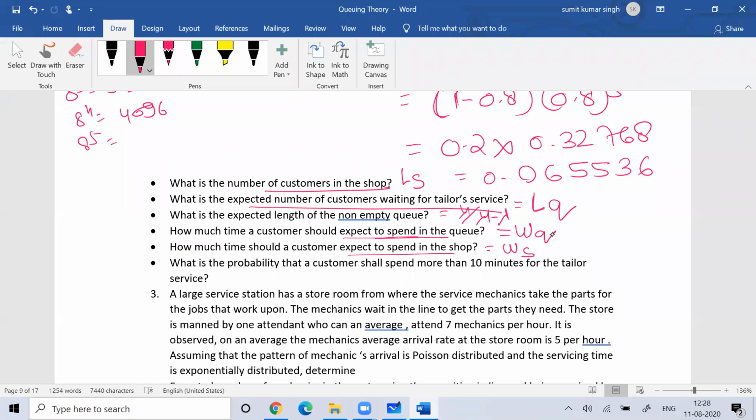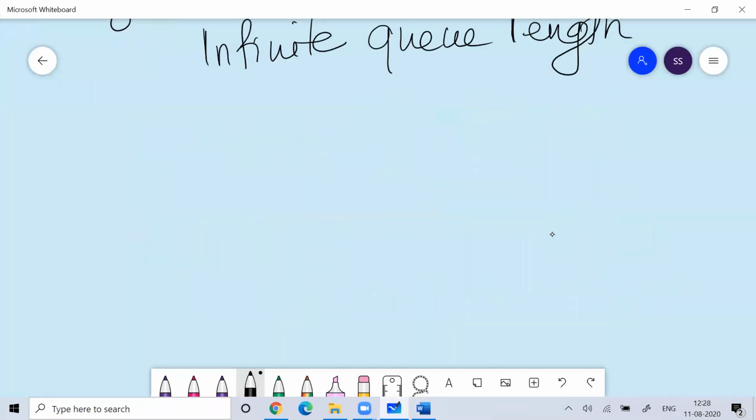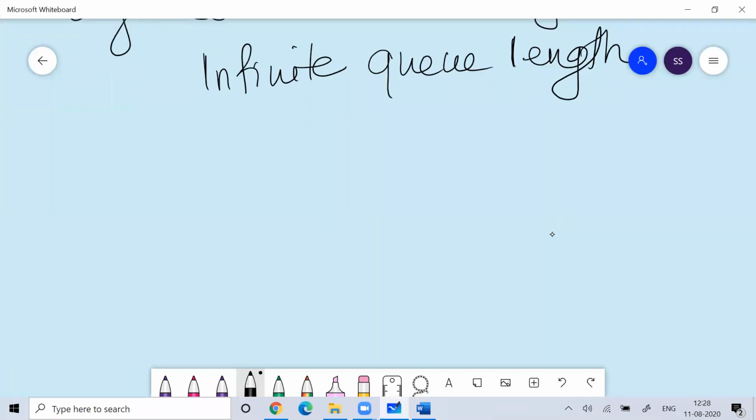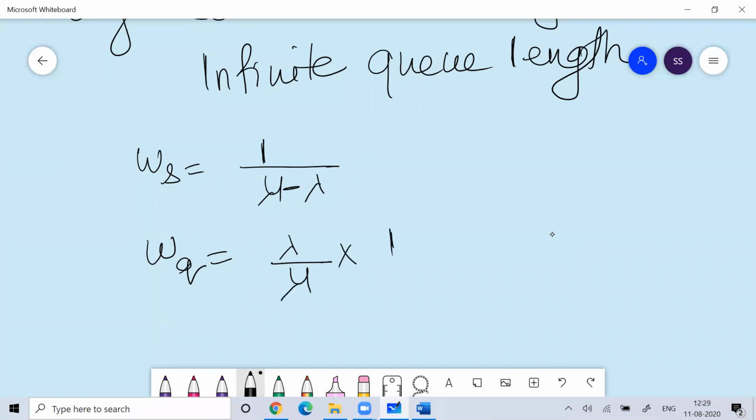Getting the answer is not the big thing. The waiting time in system is 1 by mu minus lambda. The waiting time in the queue is lambda by mu into (mu minus lambda).